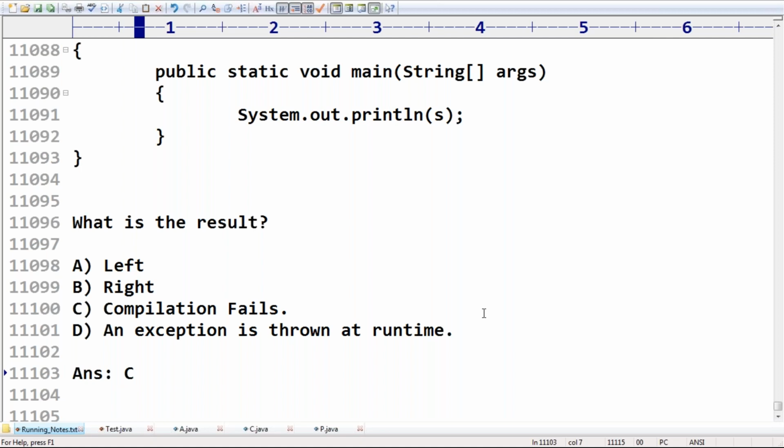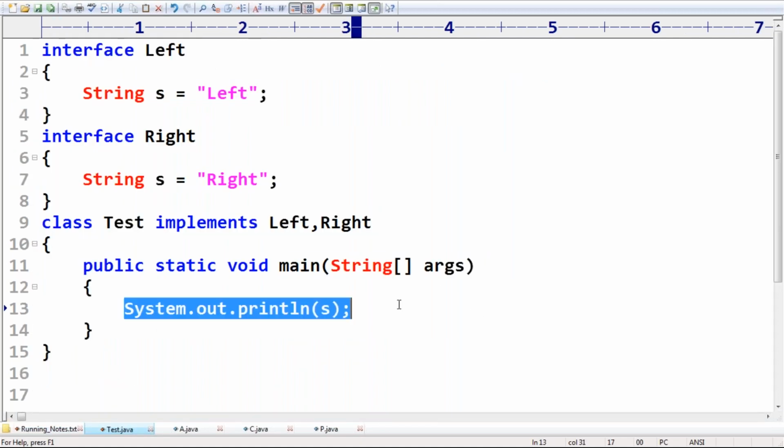Compilation fails. What is the reason for that? The reason is that s is available from both, which is an ambiguity problem. Reference to s is ambiguous.